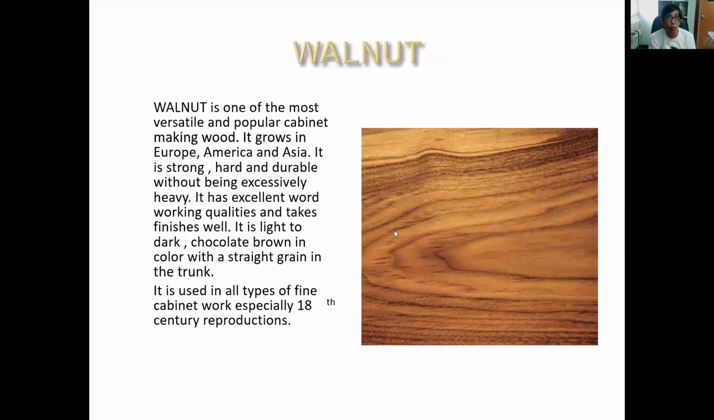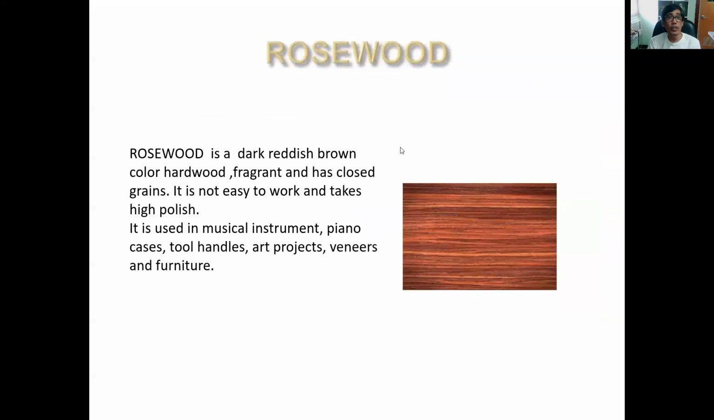So another one is the walnut. Walnut is the most versatile and popular cabinet making wood. It's grown in Europe, America, and Asia. It is strong and durable without being excessively heavy. So it's used for furniture. It's used for chairs. It can be used for chairs, cabinets. The walnut.